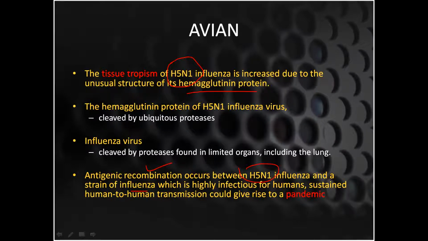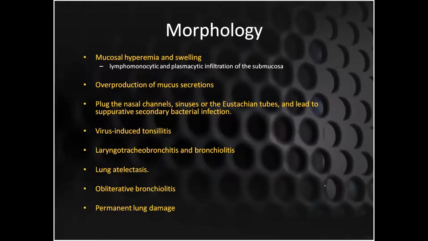It is highly infectious for humans, and it can cause transmission from human to human and could give rise to a pandemic. So if we talk about the morphology in H5N1 virus-infected lungs, there will be mucosal hyperemia and swelling, and lots of lymphocytes and plasma cells in the submucosa. There will be overproduction of mucus secretion.